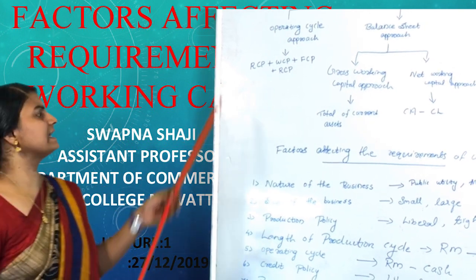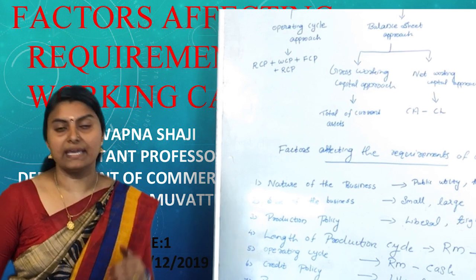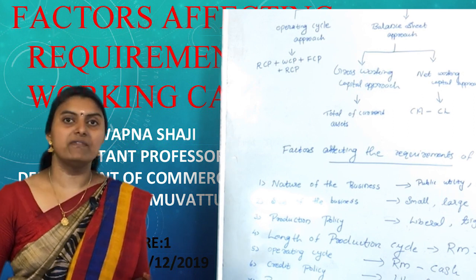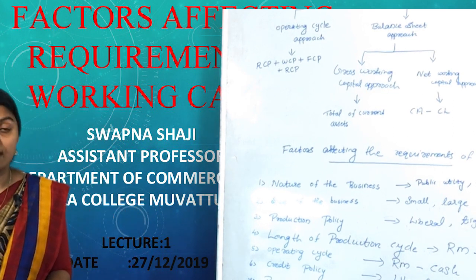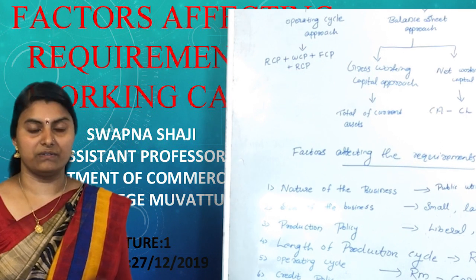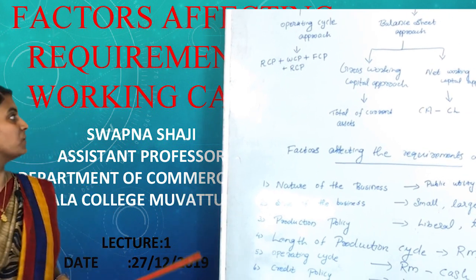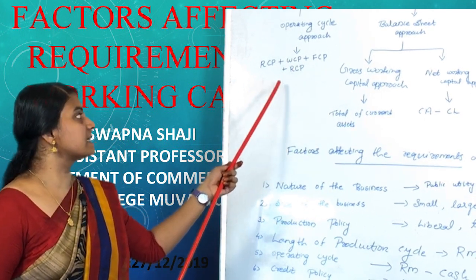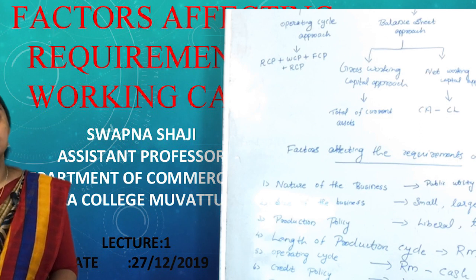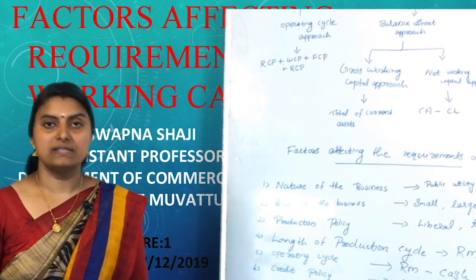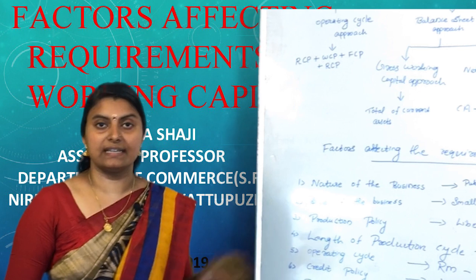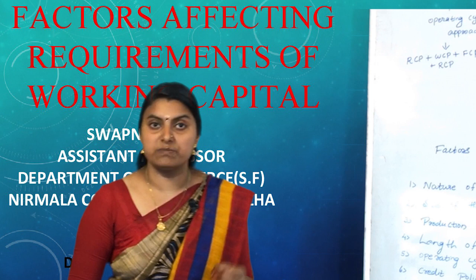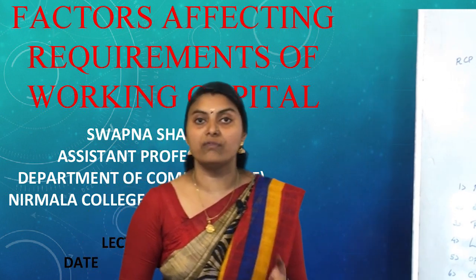As per operating cycle approach, the working capital means the total amount invested in the operating cycle of an organization. What is operating cycle? Operating cycle starts from the raw material and ends with cash, which means the raw material is converted into work in progress, then the work in progress is converted into finished goods, then the finished goods are converted into receivables, then the receivables are again converted into cash. So the total amount invested in these factors is called the operating cycle concept. So working capital as per operating cycle is the sum total of all these factors.